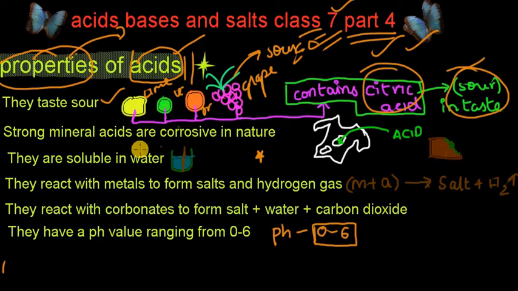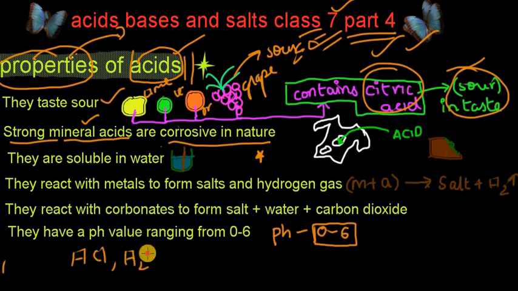Okay, now let's go to the second point. The second point is that strong mineral acids are corrosive in nature. So what are strong mineral acids? I taught you this in the second part, isn't it? Mineral acids are the acids which are made in labs. They don't occur in nature so frequently, and strong mineral acids are our big boys, that are hydrochloric acid, sulfuric acid and nitric acid. All these big boys are what we refer to as strong mineral acids.